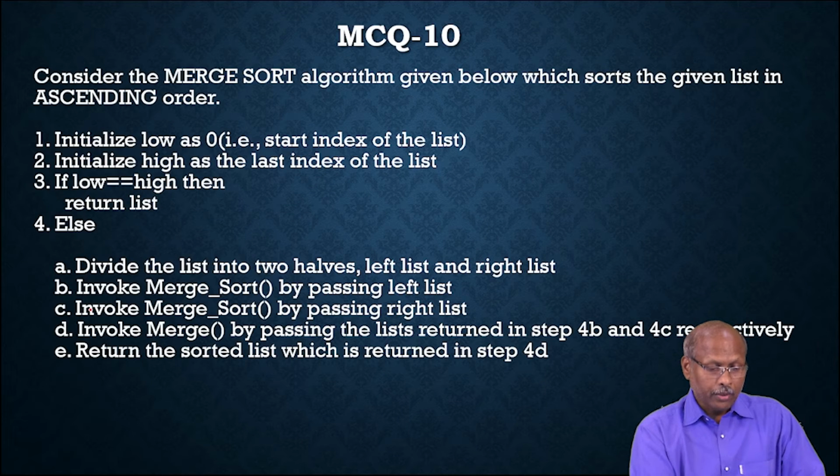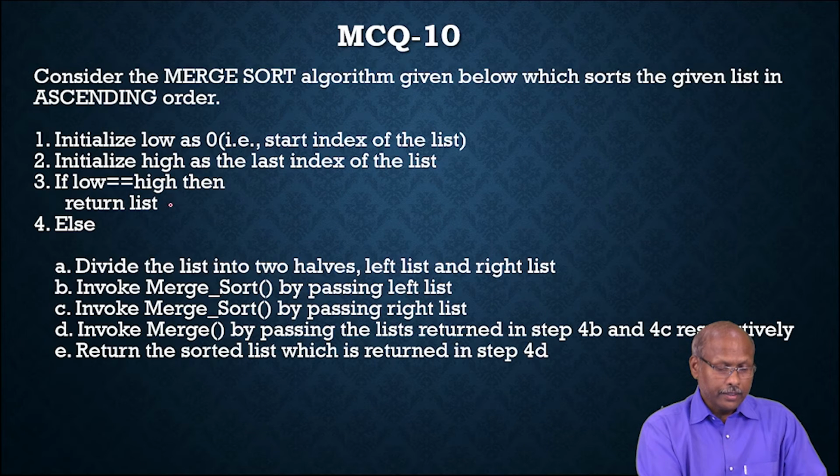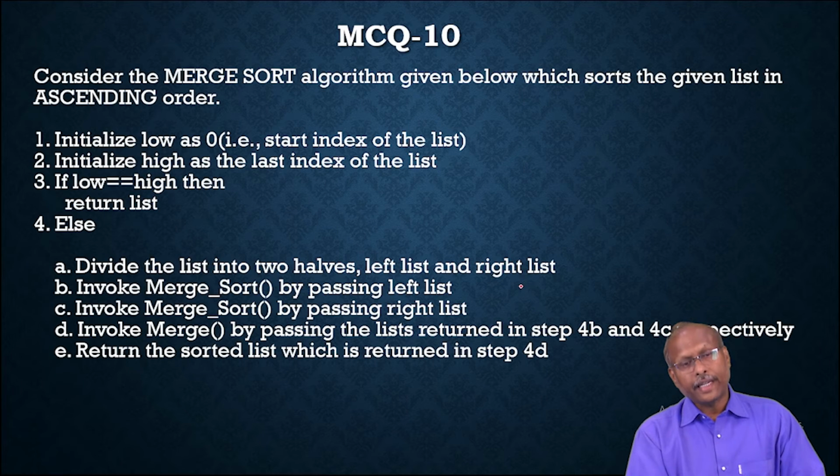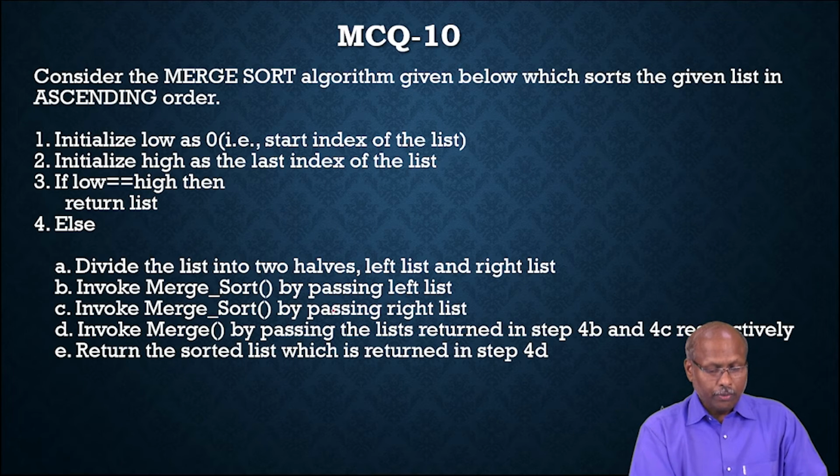Please go through the algorithm now. Initialize the low as 0 and initialize high as the last index of the list. If low equals high, then return the list. Else, divide the list into two halves, left and right part. Invoke the merge sort for the left part and invoke the merge sort for the right part.